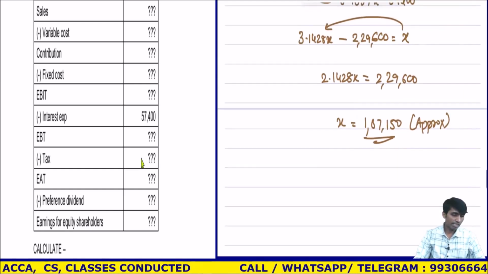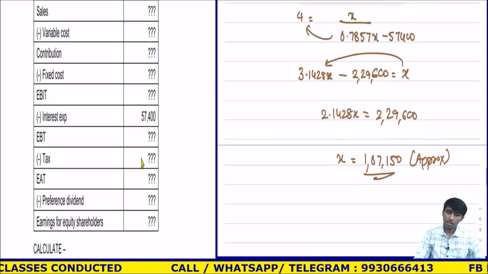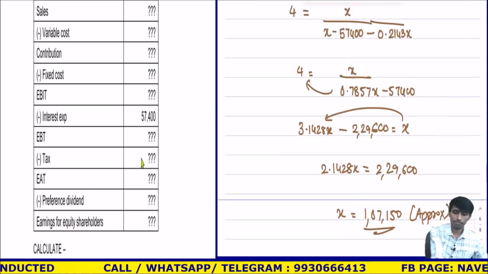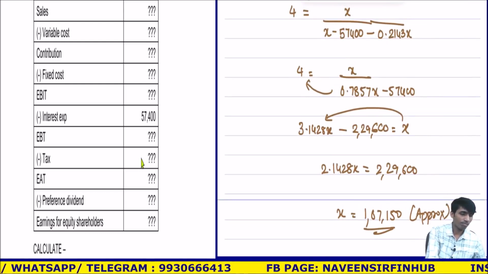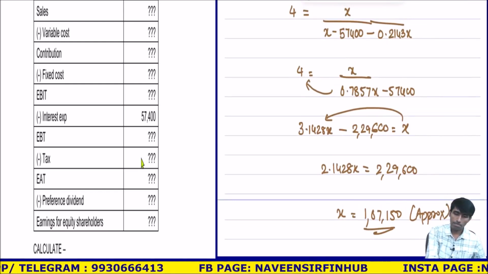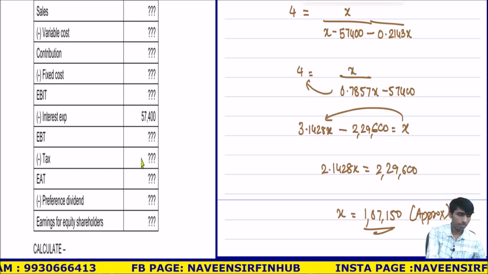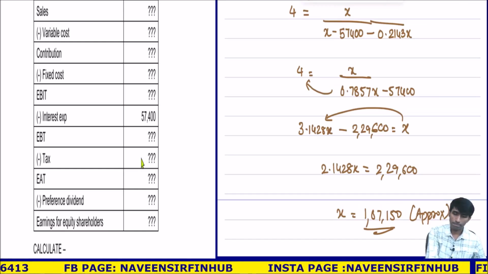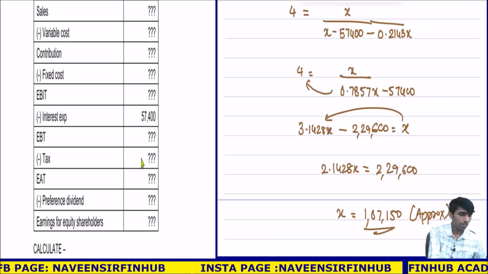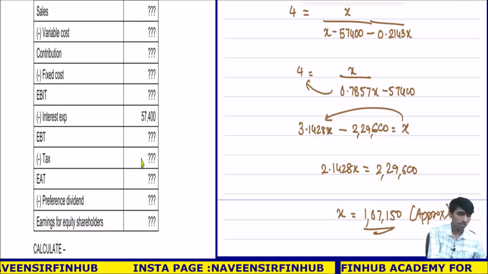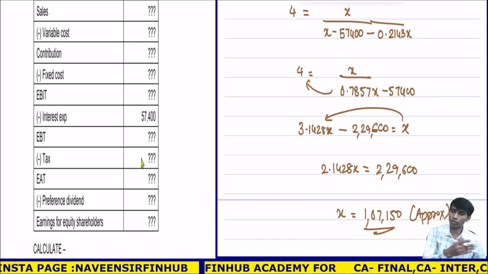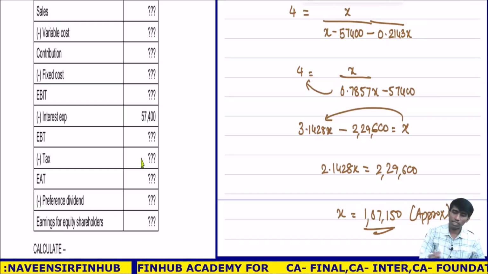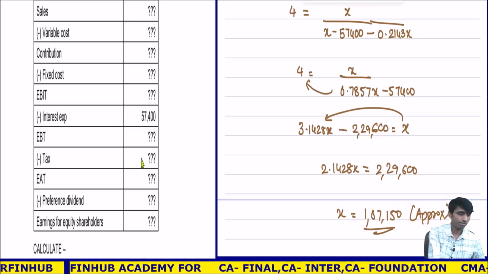Is there any mistake? This is correct. There is a rounding off mistake. That's it. But you can write approx.